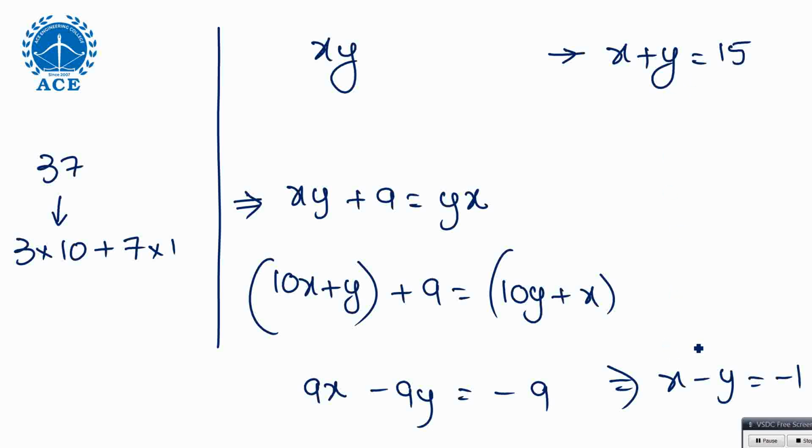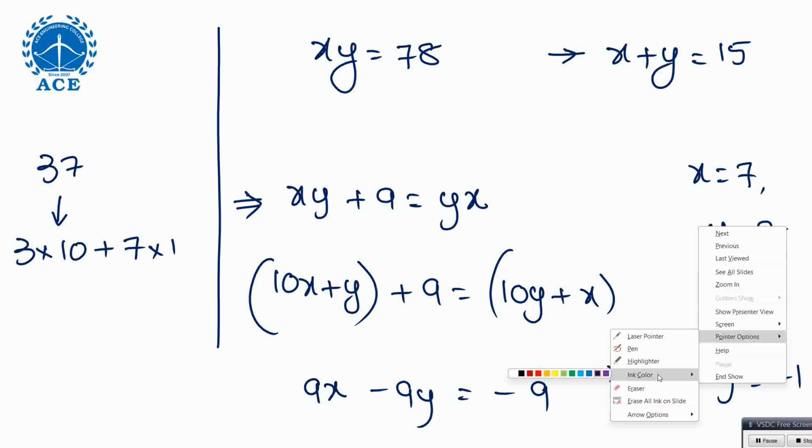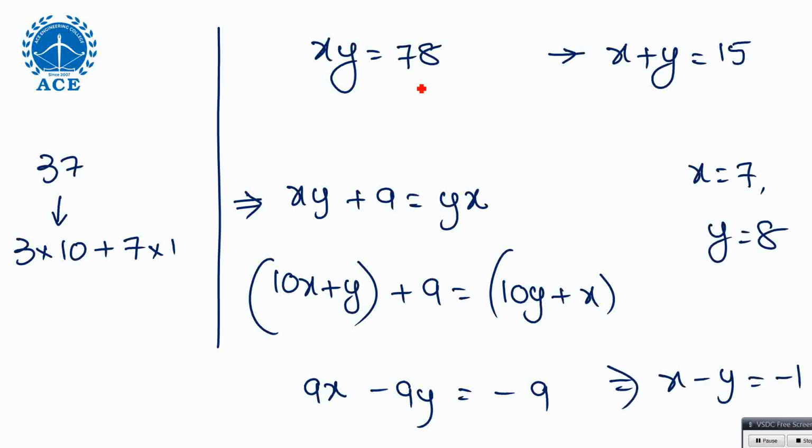Adding these two, y cancels, 2x equals 14. 15 minus 1 means 14. 2x is 14, x is 7. When you know x is 7, y should be 8, then only the sum is 15. So x is 7, y is 8. So the two-digit number is 78. So this will take time, 1 minute. If they give us a fill in the blank, definitely it will take time.